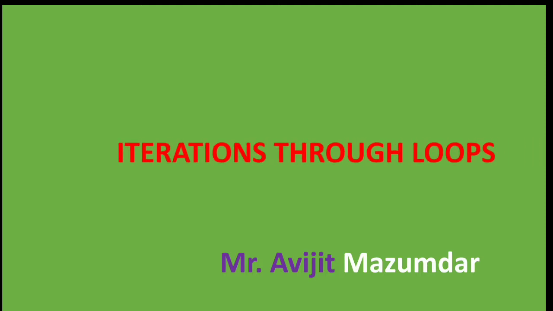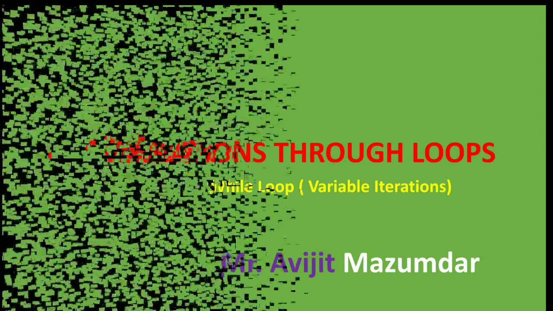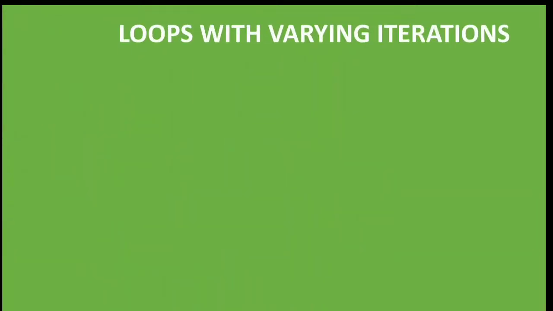Today I'll be presenting the topic iteration through loops, and the subtopic is while loop variable iteration. In our last class, I mentioned that loops are of two types.